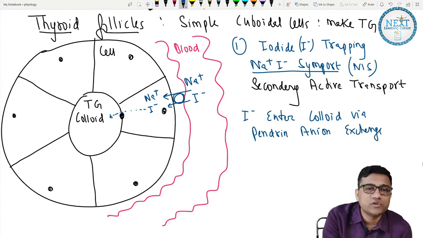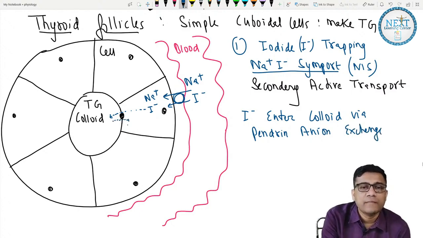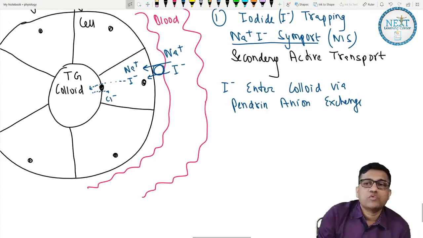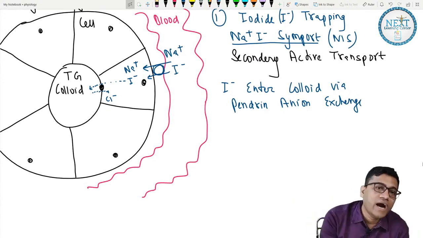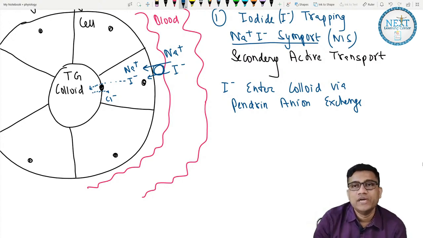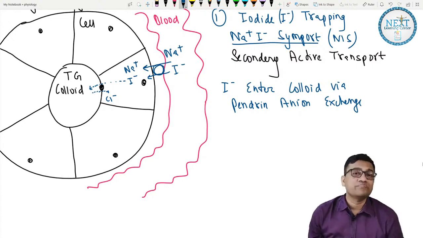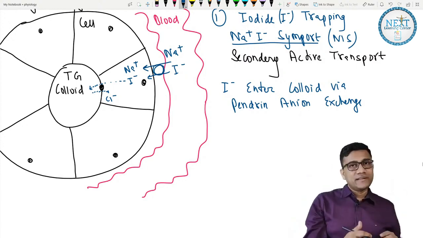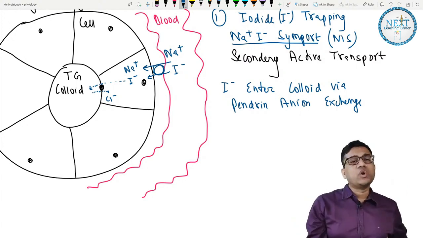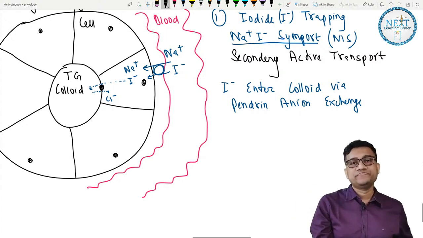You don't need to know this, but basically iodide is exchanged with chloride. So the iodide enters the colloid. That is called iodide trapping. Iodide is an ion in the blood. It has to enter the cell, and then from the cell it enters the colloid. So it is now in the colloid.